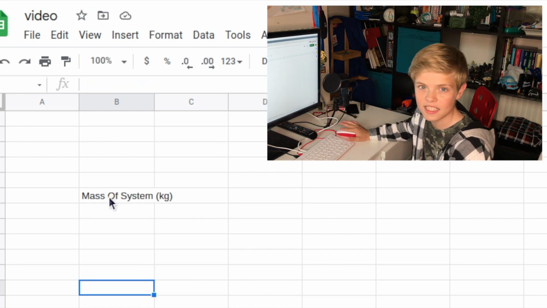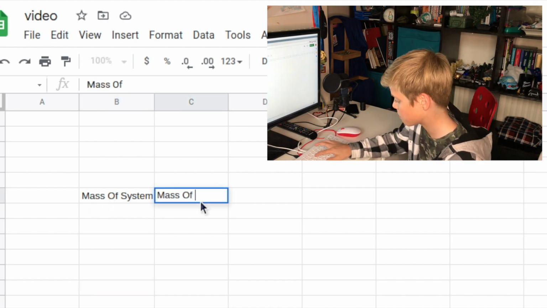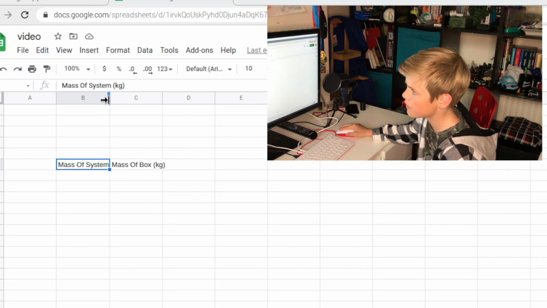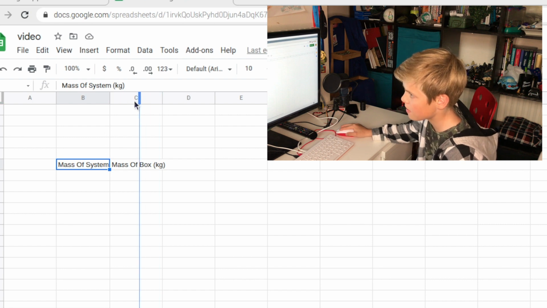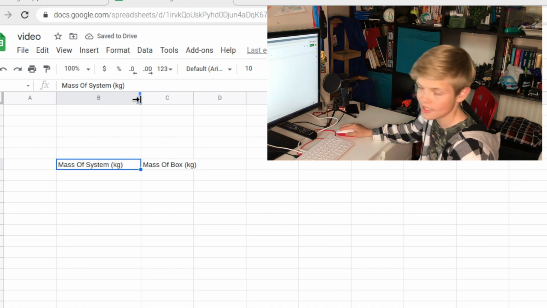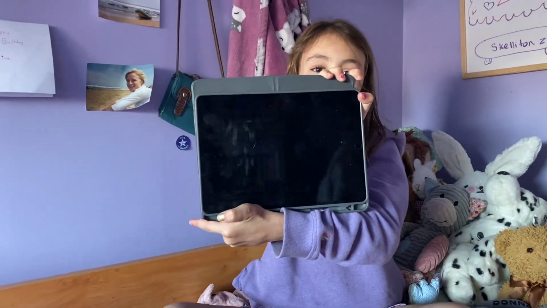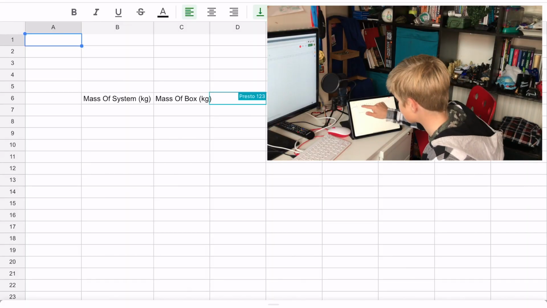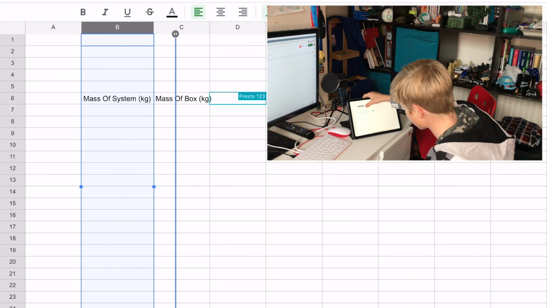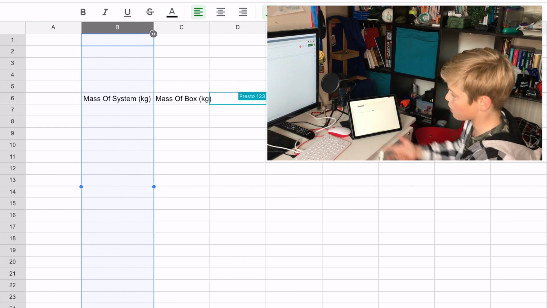You can see the text is bigger than the column, so when we enter the next heading, it gets cut off. If you go to the top here, you can drag and widen the column. Or you could just double click in the same spot instead of dragging to make it fit perfectly. What if you're doing it on a tablet or smart device? On the tablet, you can just select the column letter and this little double arrow icon you can use to scale it out or in. But you can just double tap it to fit to scale like we did on the computer.